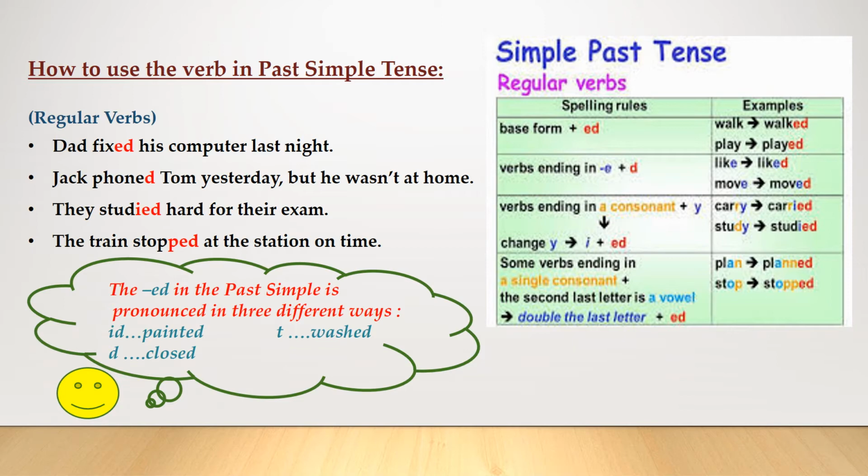Okay, the ED ending can be pronounced in three different ways. What are they? Id, or tah sound, or dah sound. Id sound as in wanted, waited, waded after D or T, because the verb want ends with T. The verb wade ends with a dah sound.